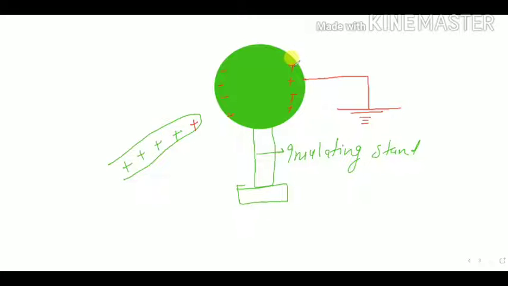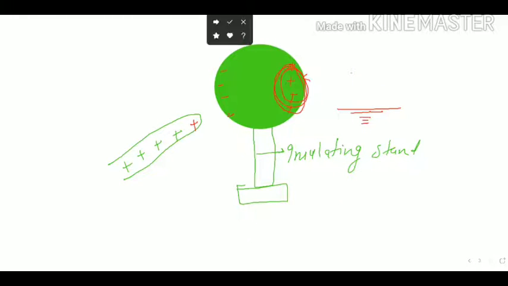See, now you are thinking that the positive charge will flow into the earth. No students, no, this is not okay. Since Earth is a big source of charges, what will happen? Depending upon the number of these positive charges, the same number of negative charges will flow here, and they make these positive charges neutral. Because positive and negative मिल जाएगा, neutral हो जाएगा. Now cut the wire, do the same thing.